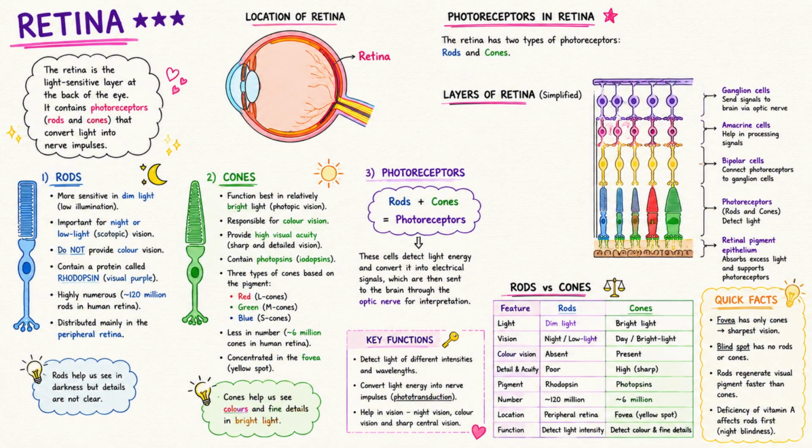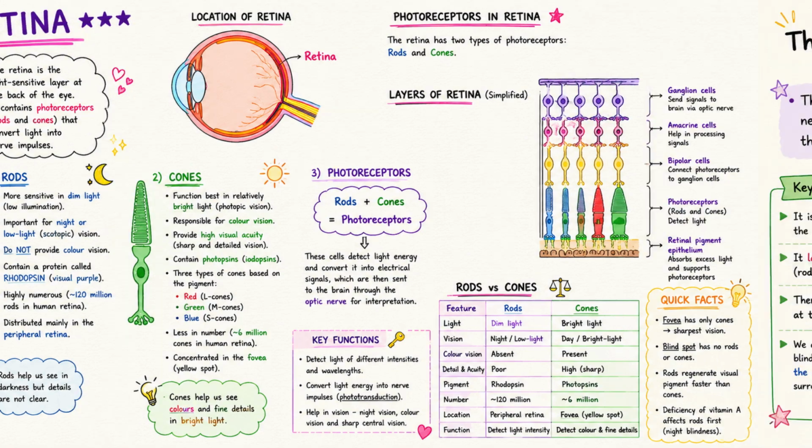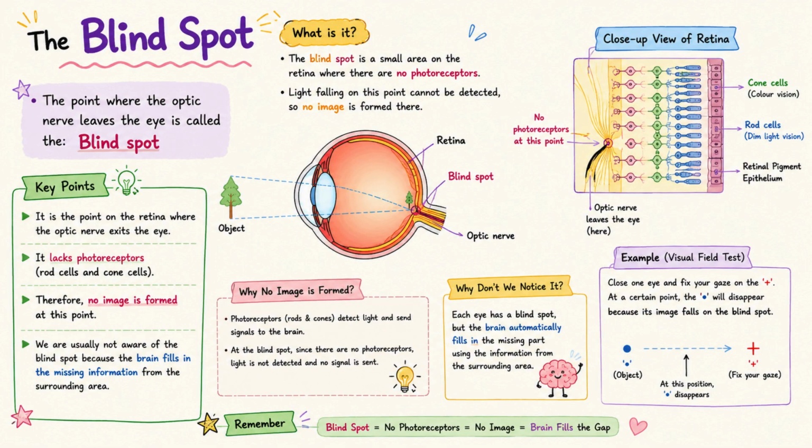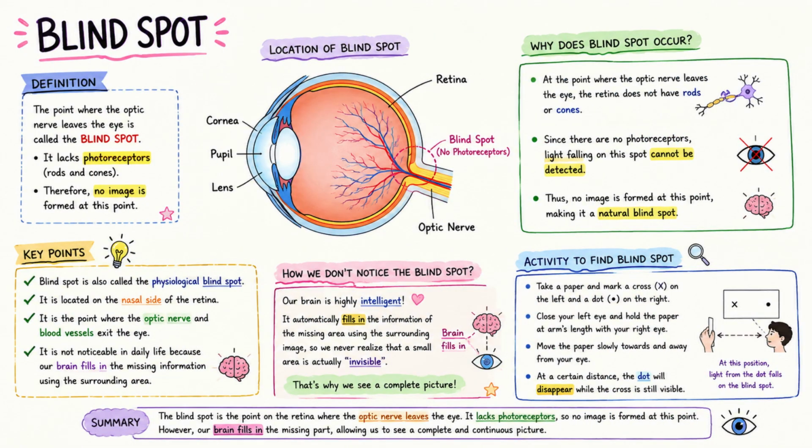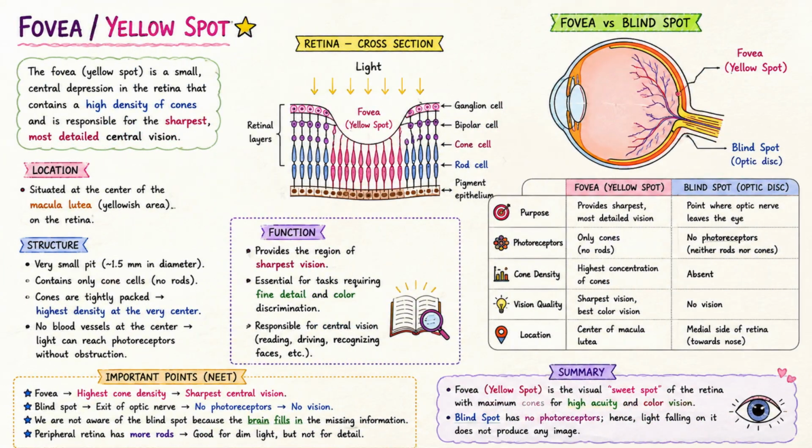Rods are more sensitive to dim light and are important for low light vision. Cones function mainly in brighter light and are responsible for color vision and sharp visual acuity. The blind spot is the point where the optic nerve leaves the eye. It has no photoreceptors. The fovea has a high density of cones and provides the sharpest vision.